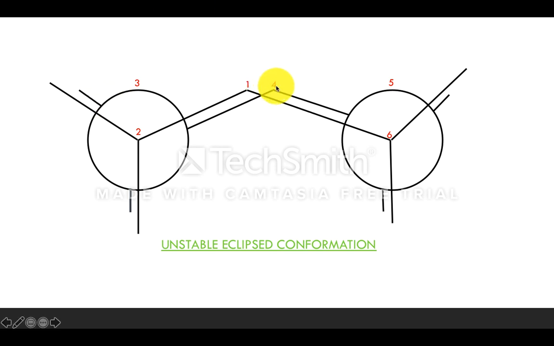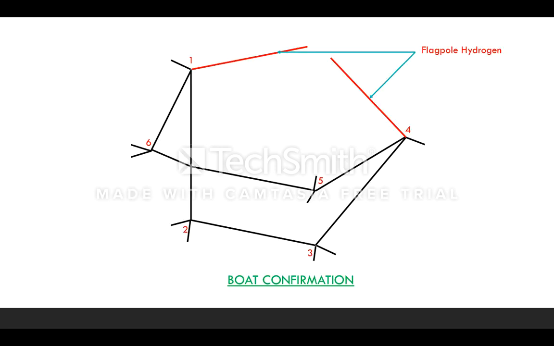See, non-bonding atoms, these 4 and also 1, these are known as the non-bonding atoms, and the hydrogens which are attached to these non-bonding atoms are very close, so they are known as the flagpole hydrogens, and van der Waals interaction is present because of this less distance between these hydrogens. So what happens in the boat conformation? There is angle strain, torsional strain, and van der Waals strain. So the boat conformation is said to be more unstable when compared to the chair conformation.